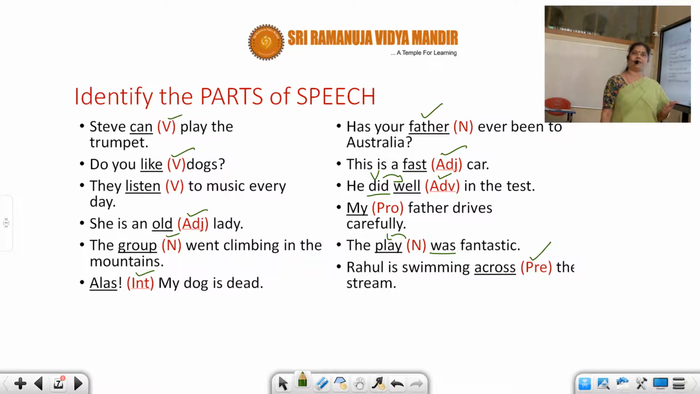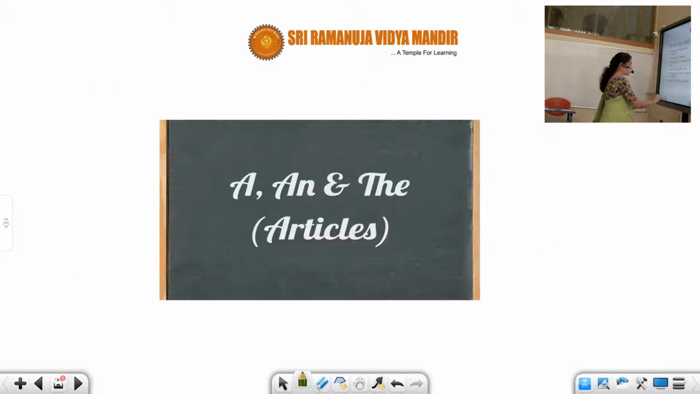I'll give you some more examples or some more exercises. When you work with them, probably you'll understand. But for that we will next start articles. After you understand the indefinite articles and definite articles, then I'll give you an exercise and I will ask you every word in the sentence to identify the parts of speech. Then it will become more clear for you. Anyway, articles, a and the. We heard this a number of times in our school days. We were continuously hearing this. So we will go with that today.